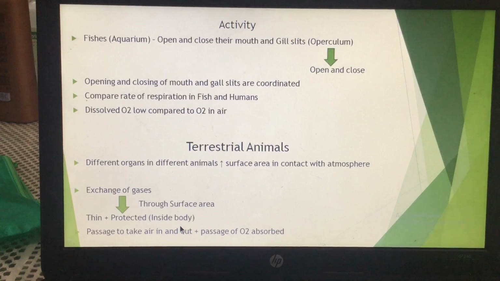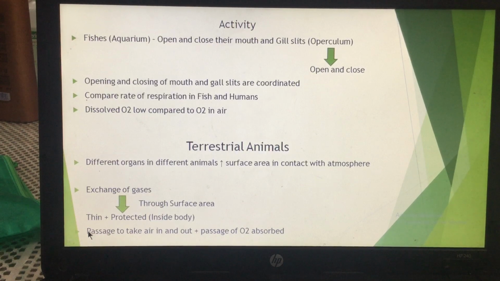And from the surface area there is again a second passage, and that second passage absorbs the oxygen, and ultimately this oxygen which is taken in has to go to the cell. If I explain this again, two passages are there. One passage is the passage in which the air goes in and out of the body.